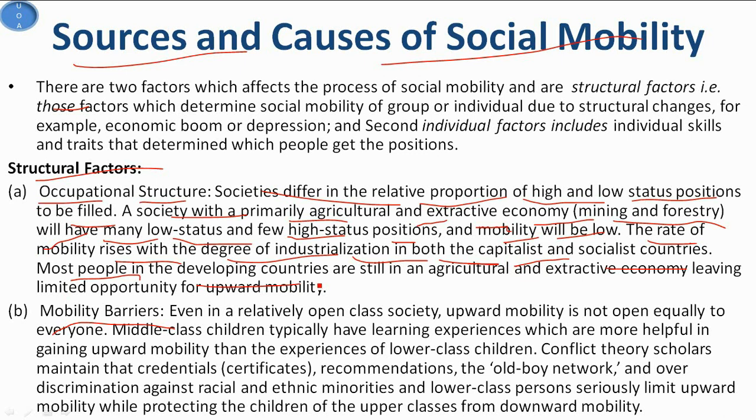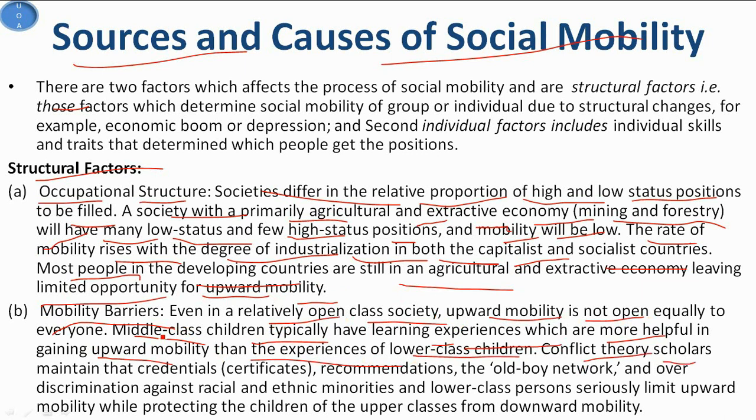So most people in the developing countries are still in agriculture and extractive economy, leaving limited opportunity for upward mobility. Then the second point is mobility barriers. Even in a relatively open class society, upward mobility is not equal for everyone. For example, middle class children typically have learning experiences which are more helpful in gaining upward mobility than the experience of lower class children.